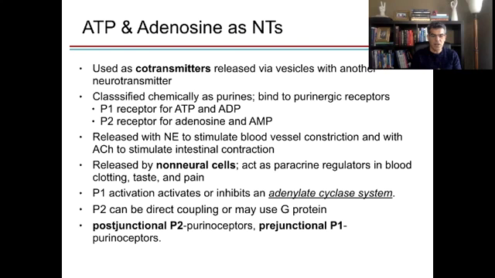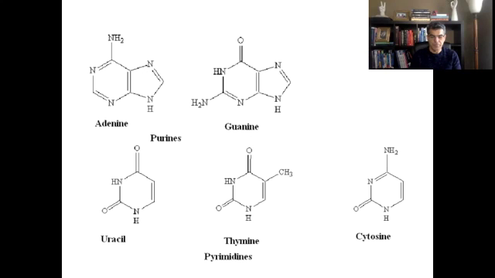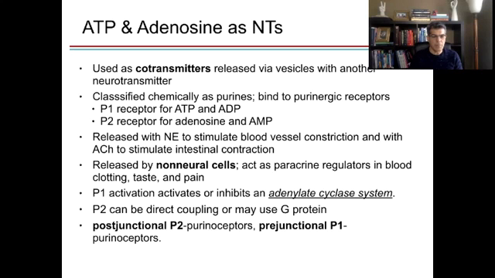As a reminder, let's talk about ATP and its structure. I'm sure you all remember that we have different bases. Those bases that have two rings are called purines, and the ones that have only one ring are called pyrimidines. We have adenine and guanine as purines, and we have uracil, thymine, and cytosine as pyrimidines. ATP is adenosine triphosphate, a combination of adenine with three phosphates and a sugar called ribose.